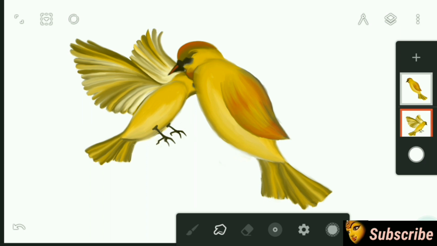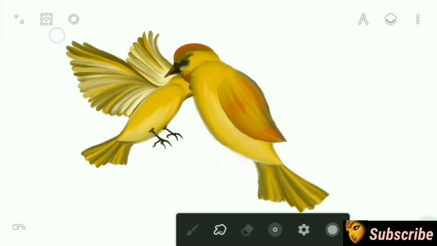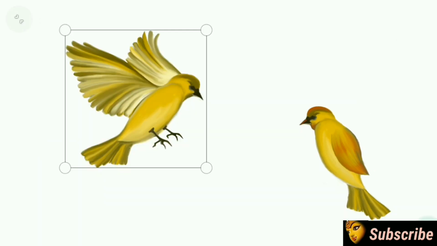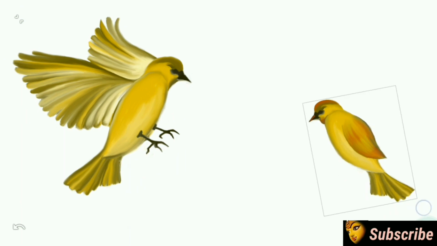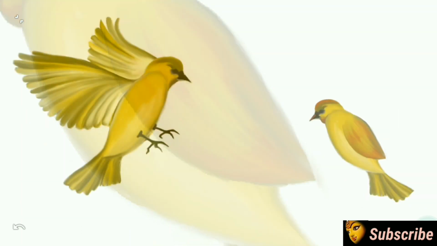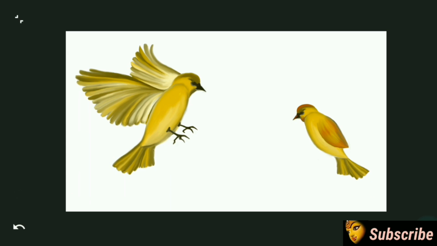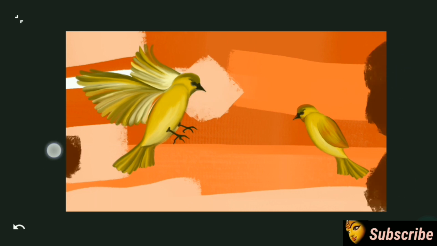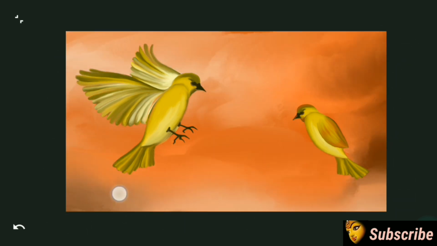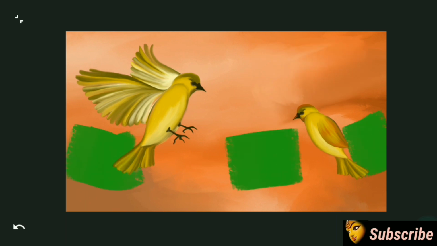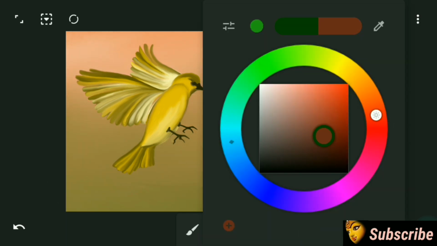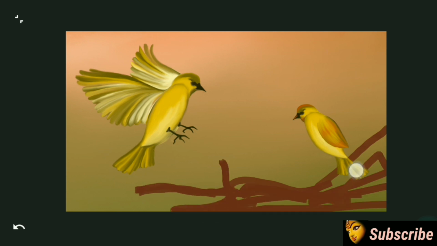I will transform the birds into a position that I want. Let's do the background. For the background I am using the same paint brush as a color brush and also as the blending brush. So my background is ready and right now I am going to draw the branches. For that I am using the same paint brush, paint roller.